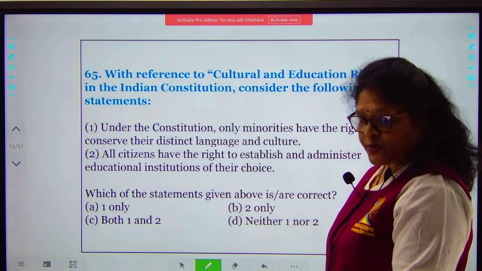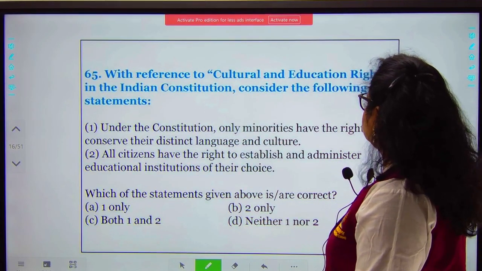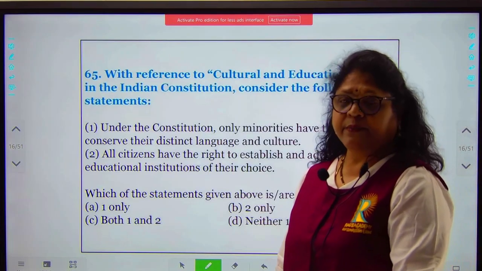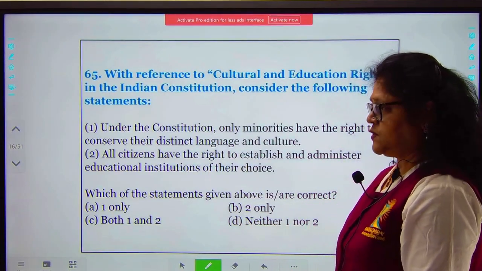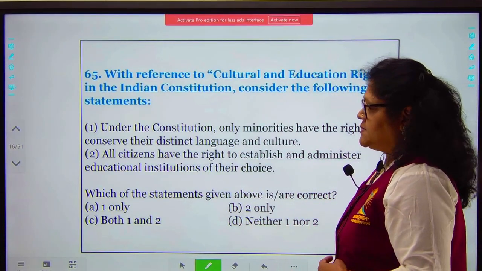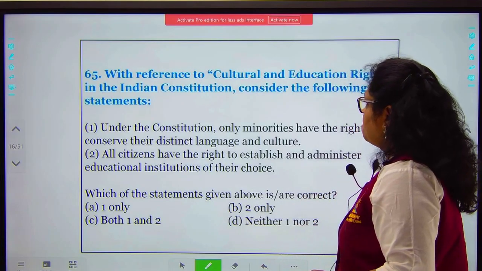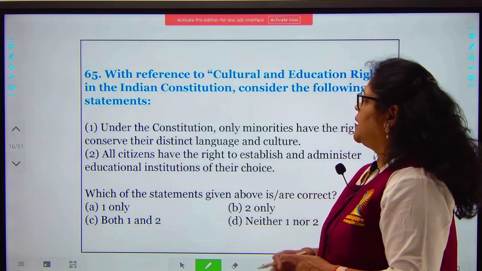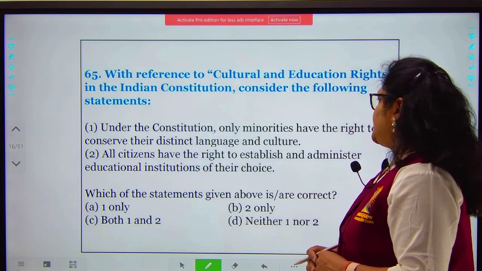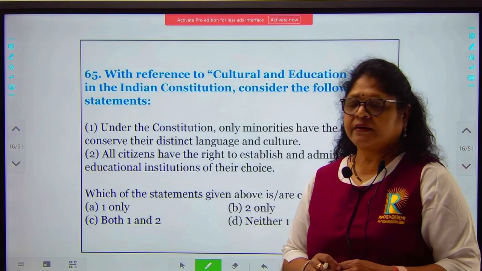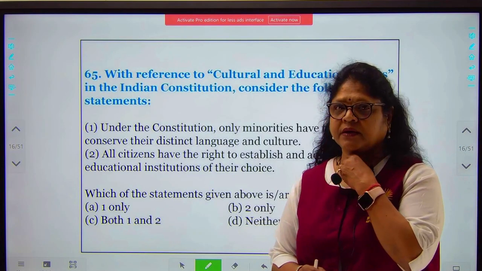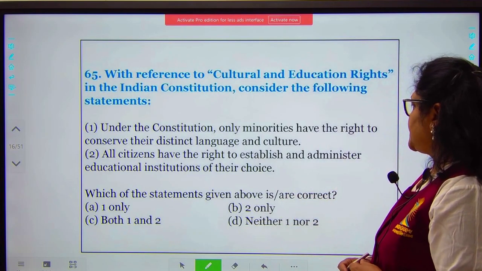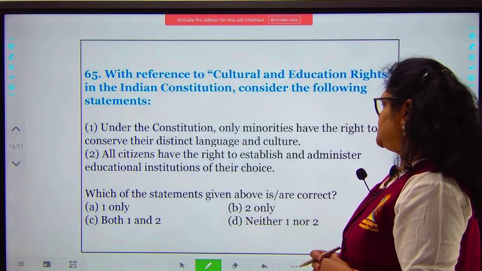We go to the next question. With reference to cultural and educational rights, again very important from your examination perspective, consider the following statements. Which of the statements are correct? Under the Constitution, only minorities have the right to conserve their distinct language and culture. All citizens have the right to establish and administer educational institutions of their choice.